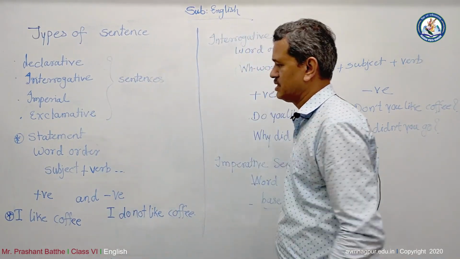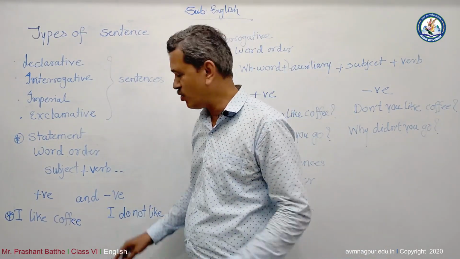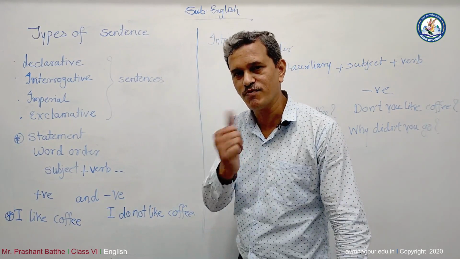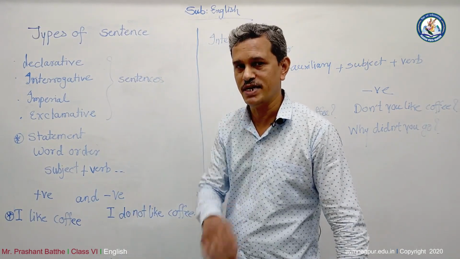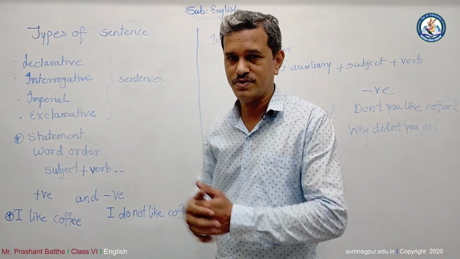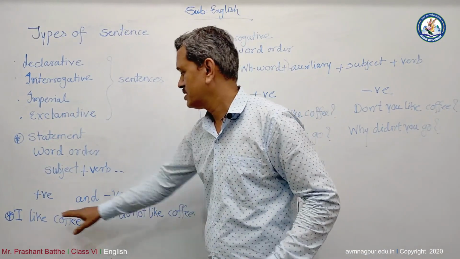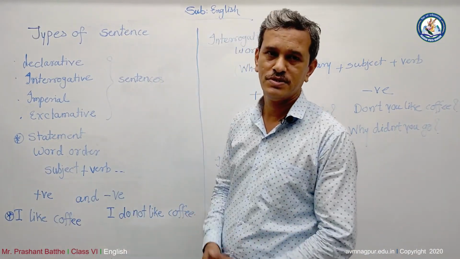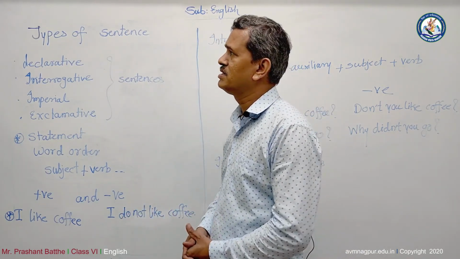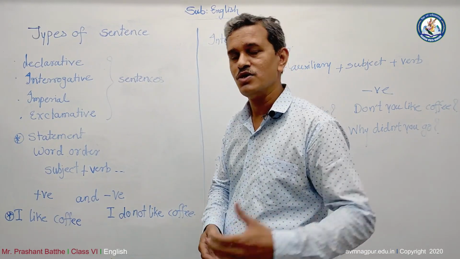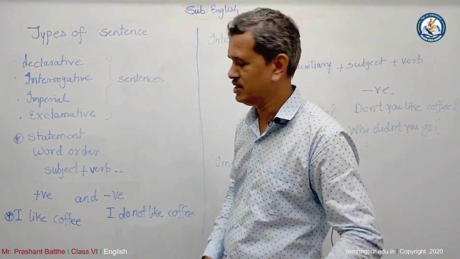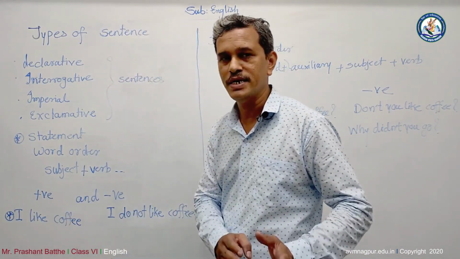Then moving on next, it can be positive and negative both. See, we have written one example over here. It will be helpful for you people to understand it in a better way. So statement can be positive as well as negative. Now here, if you see, I like coffee. It's a positive sentence. You can say anything, but it should be sensible. You will not say that I like almari. It's not possible. You will have to say something sensible. So I like coffee. Here, it's a positive sentence.